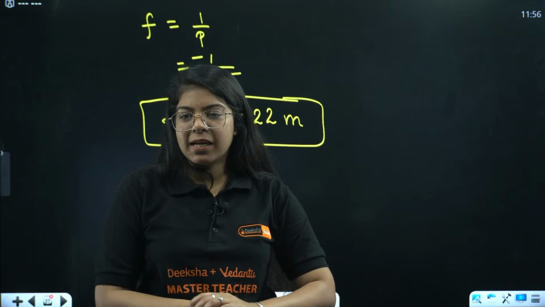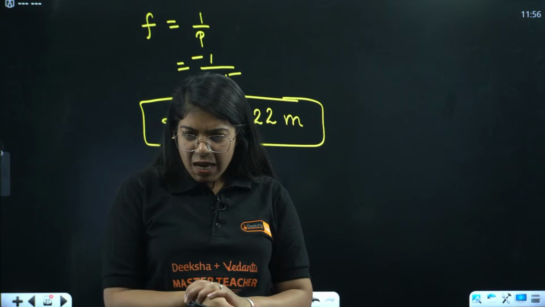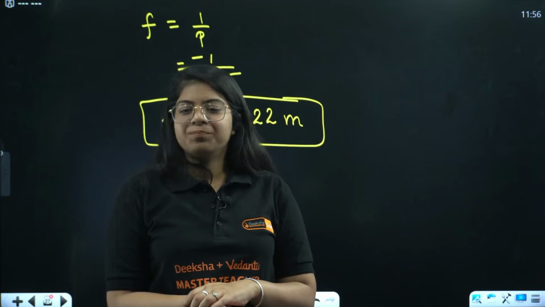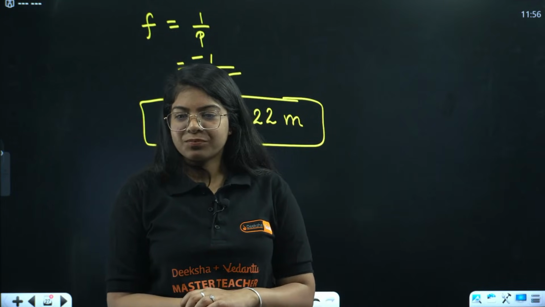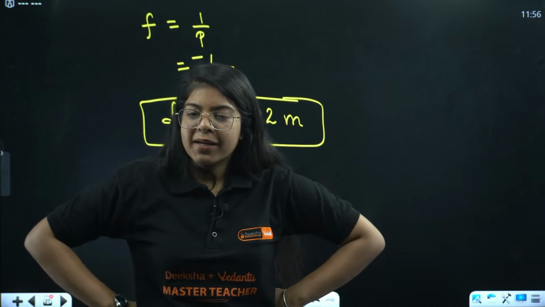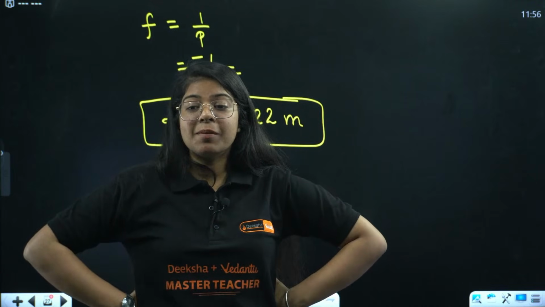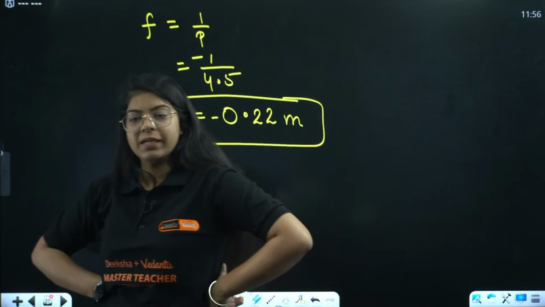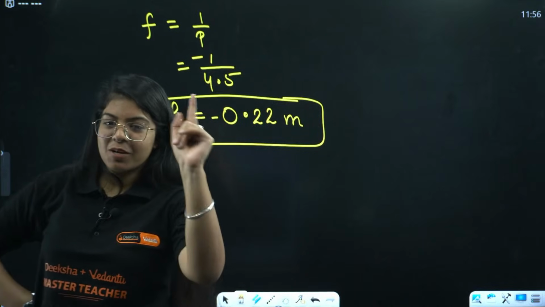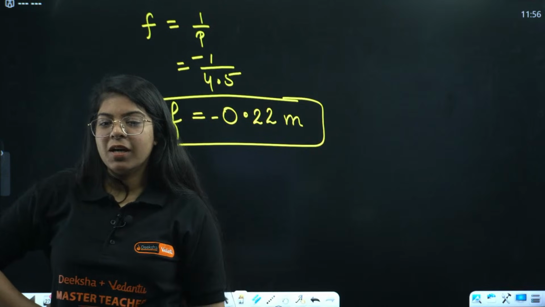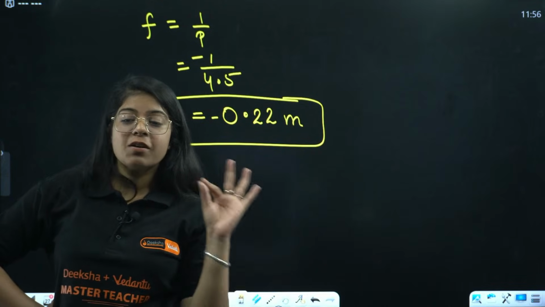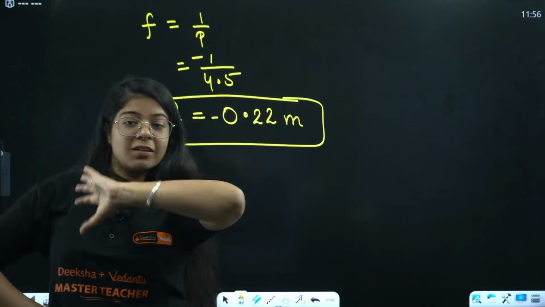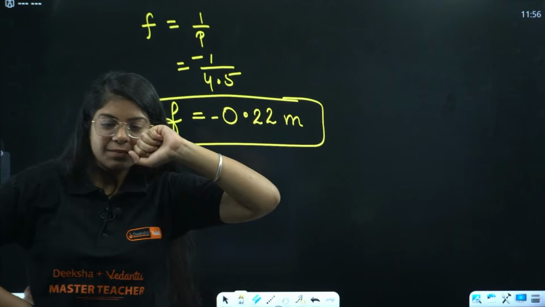Concave, myopia, very good. Very good, everyone. Yes, it will be minus. Minus 0.22 meter. You should not forget the negative sign, even in the answers, even in the given question as well, right?